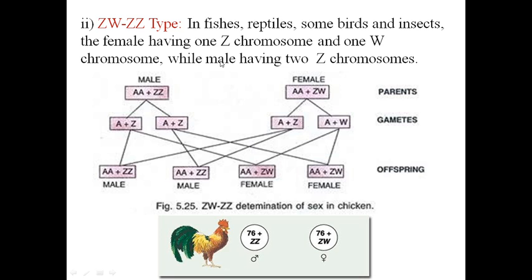So this is the sex determination in fishes and some reptiles and some birds. This is a very simple cross shown, the parents, their chromosomes, their gametes, and after crossing how offsprings are formed.